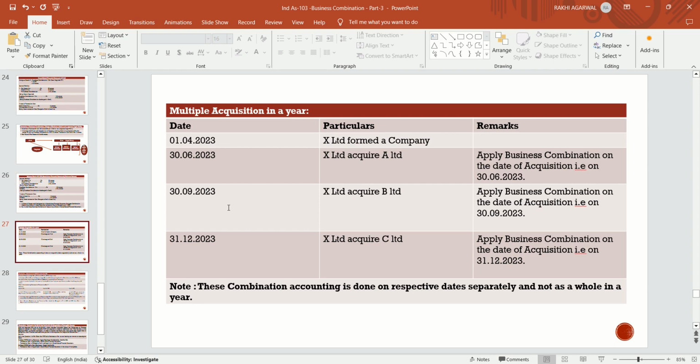If they acquire on 30 September, they will apply it on 30 September itself, and if they acquire on 31st December, they will apply it on 31st December itself. That is the effective date when they have control over the other entity, and they apply the business combination.